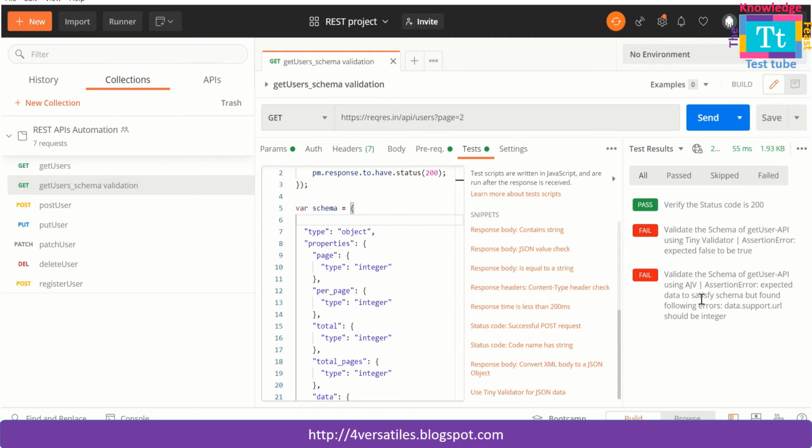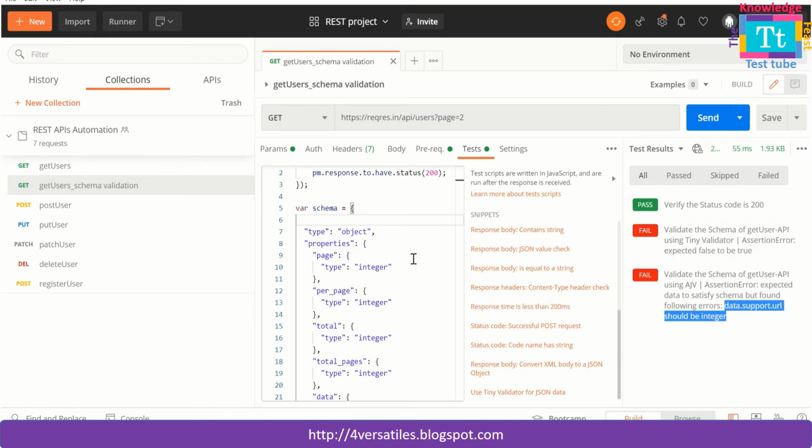That is fine. Now look into the AJV assertion: expected data to satisfy schema but found following errors. Data support URL should be an integer. So it is talking about this particular field. We said that it should be an integer, but it is not an integer, and that's why it has failed. Here you're not able to make out where it has failed, but here it has given you a suggestion of where it is exactly failing.